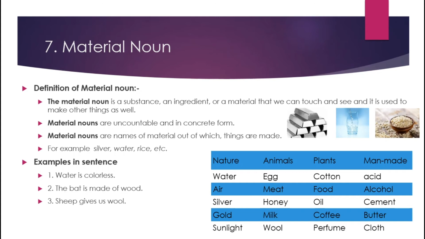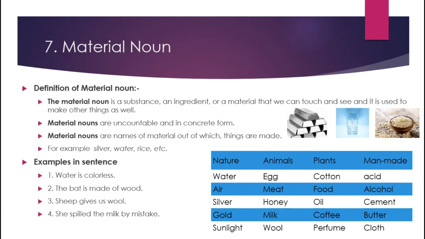Third example is sheep gives us wool. So here wool is material. Wool is used to make a sweater. So here sweater is a new thing, but wool is a material. And one more thing about material nouns: we cannot make the plural of a material noun. We cannot say wools, we cannot say waters, we cannot say woods, because they are already in plural form. So if we say waters, then it is wrong.